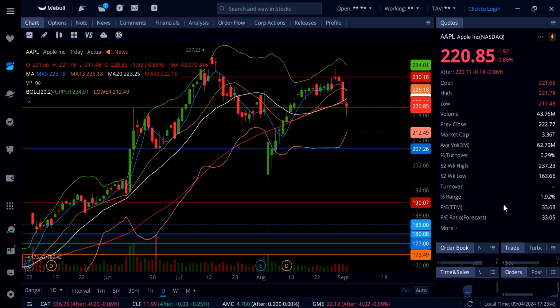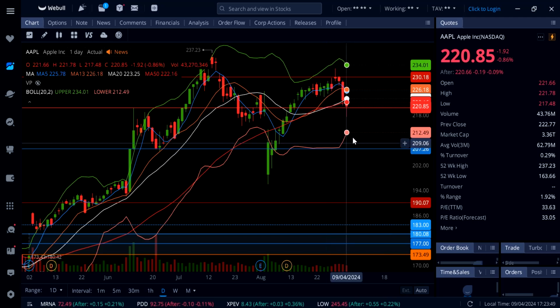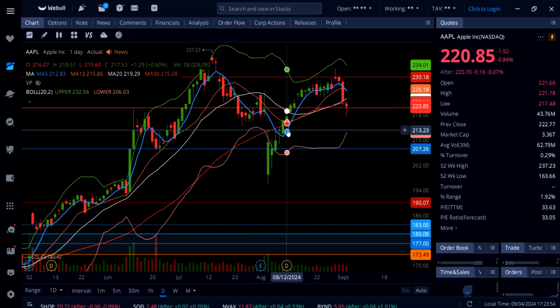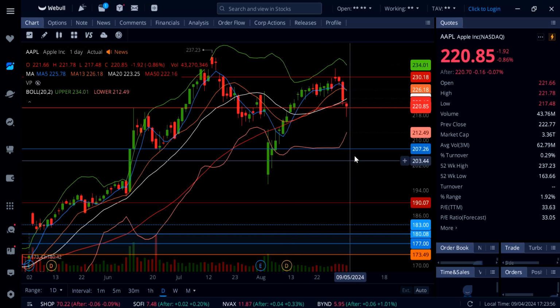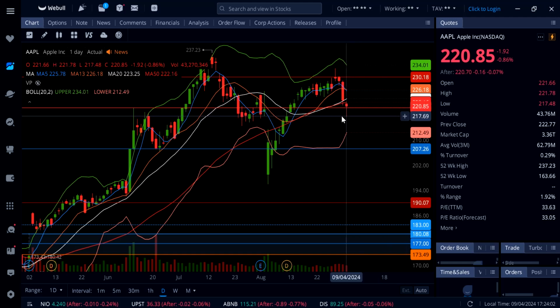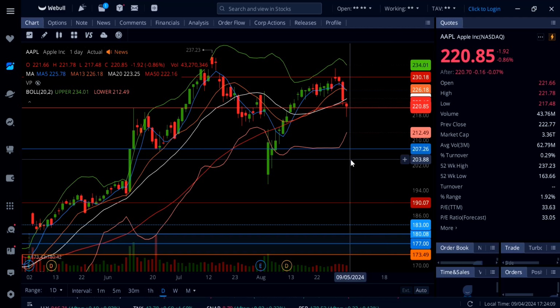On Apple, stock is down 0.86%. Apple is again getting under 220, and you can see we got this bounce back up over 220, but it's under the 50-day and the white line 20-day moving average, which is sitting at 223. So there will be resistance at 223. Over that, Apple can move up to 226. Under 223, Apple takes out 220, this critical support. The next stop down here is 212 and then 207.